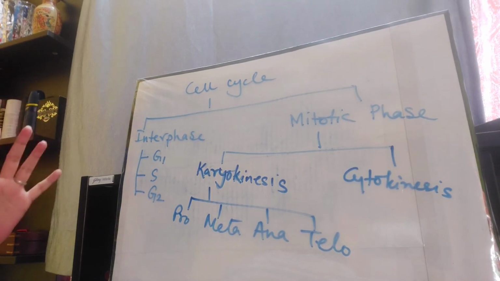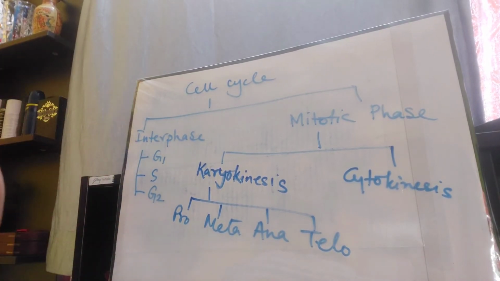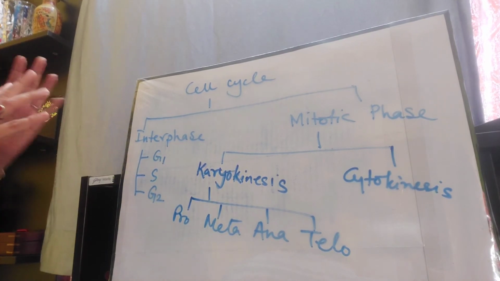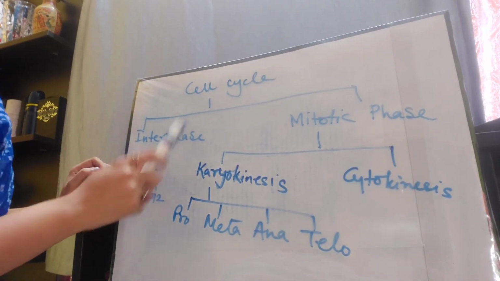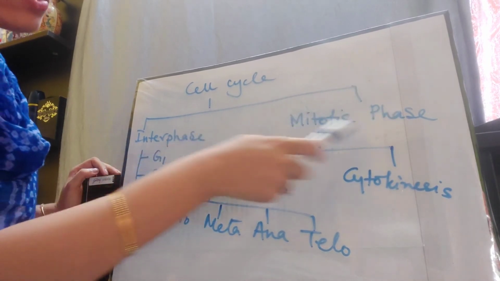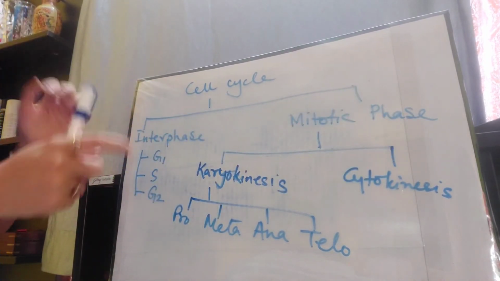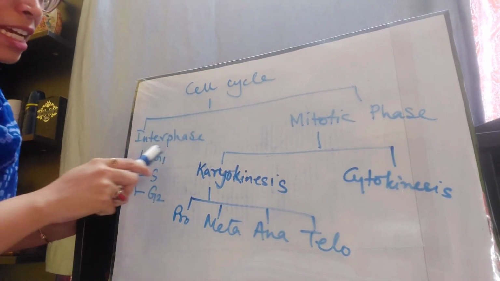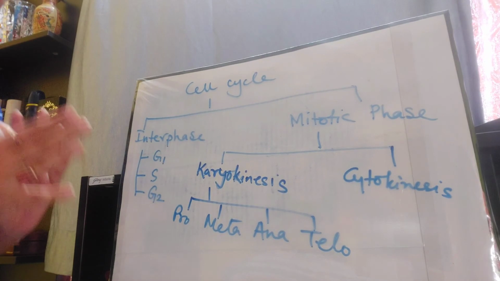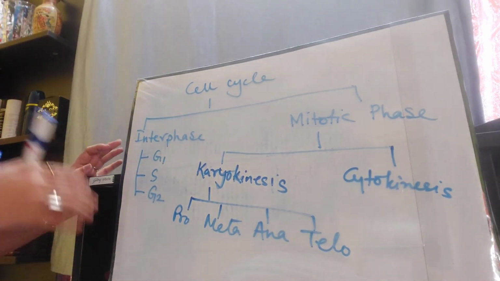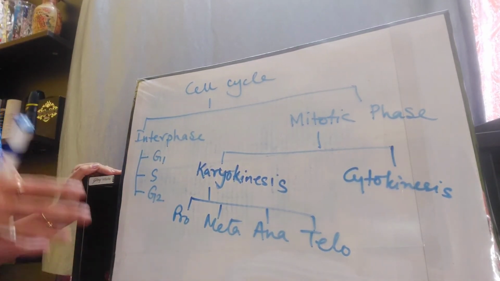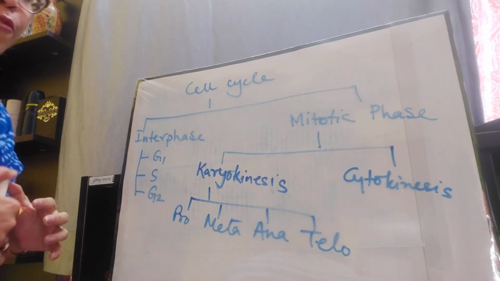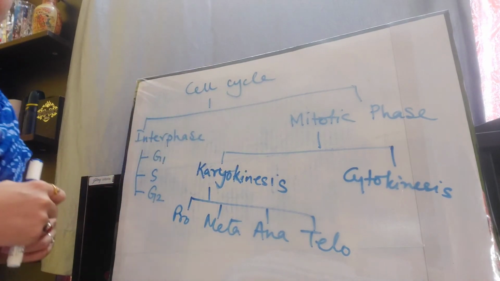Now let me explain this chart to you all. The cell cycle is broadly divided into two phases, the interphase and the mitotic phase. The mitotic phase is exactly the phase where the division of the cell takes place. Interphase is not where the exact cell division takes place, but it is the preparatory phase of the cell, where the cell undergoes different kinds of preparation for the upcoming mitotic phase.